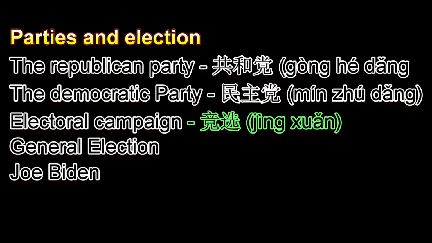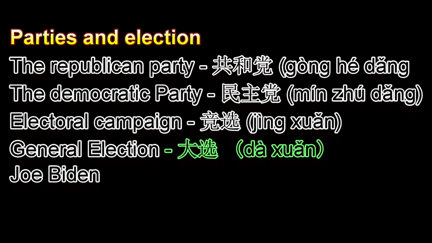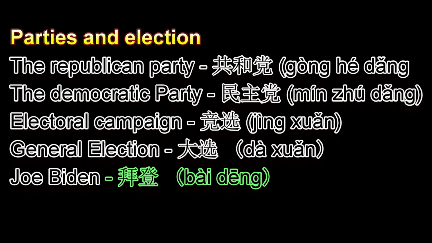Now they are battling in an electoral campaign. An electoral campaign is 竞选. And this is for the general election that will be in the beginning of November, and general election is 大选. And note that the character 选 is in the same word as 选择, which means choice or to choose. So a general election is like a great choice. And finally, Donald Trump will be facing Mr. Joe Biden, previously a vice president as well. And Biden in Chinese is 拜登.